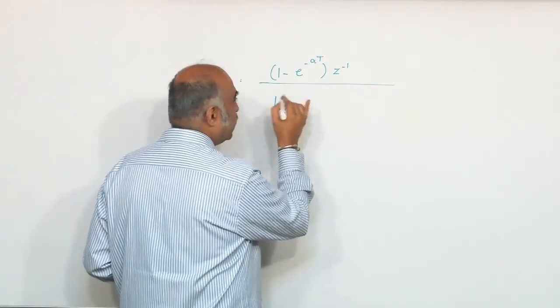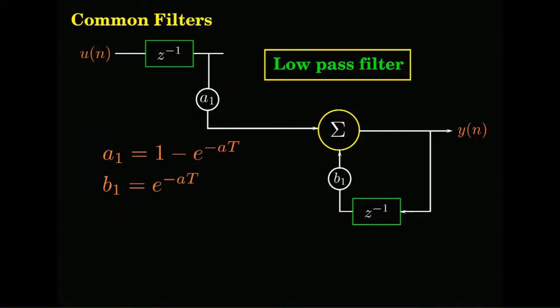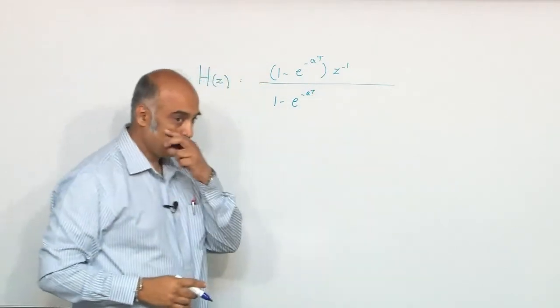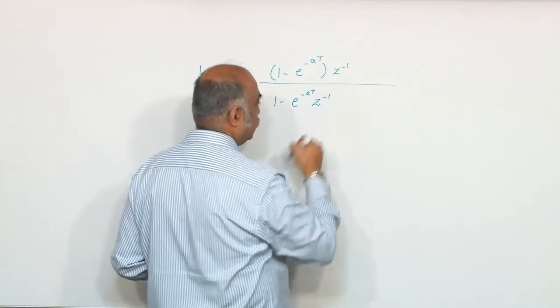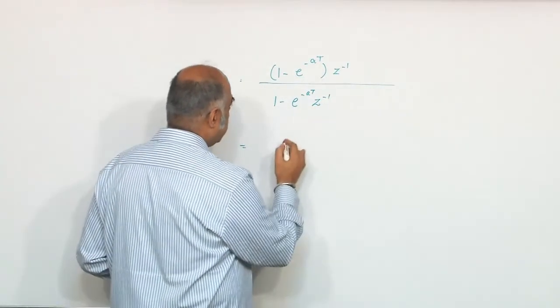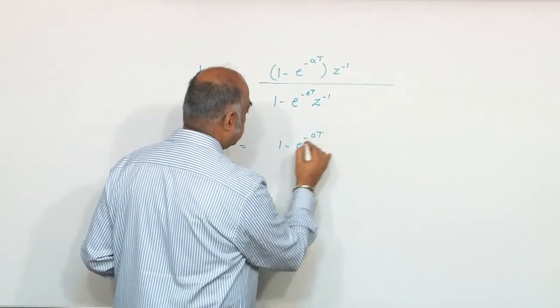So you have 1 minus e to the power of minus at times z to the power of minus 1.